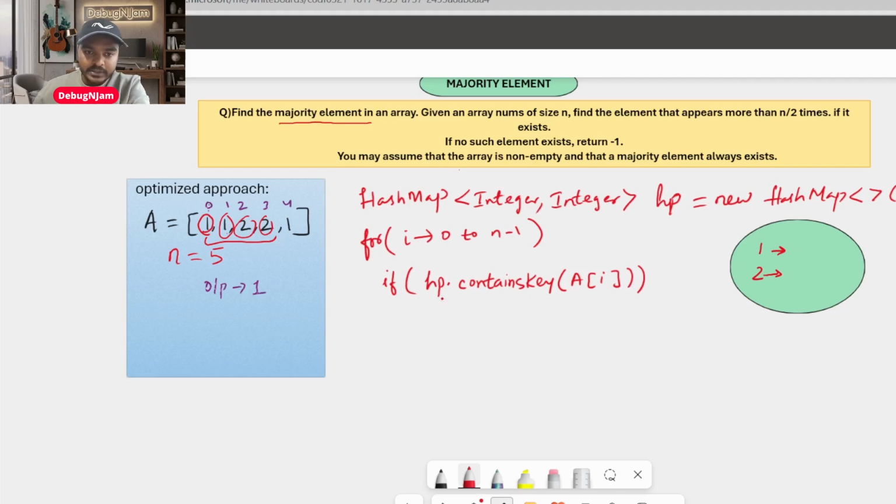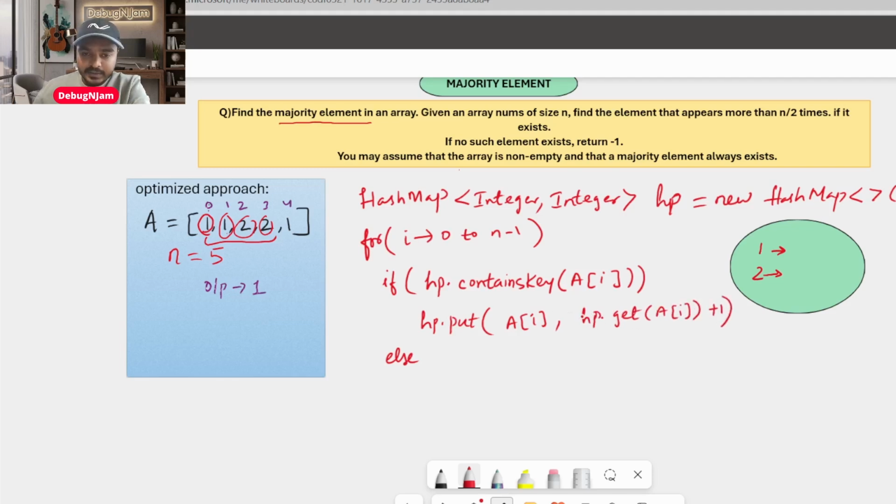So if it is not present, then you will do an else case here, by the way. If it is present, what are you going to do? You will simply insert. hp.put is the method we use. So you will say a of i as the key, and hp.get of a of i plus 1.